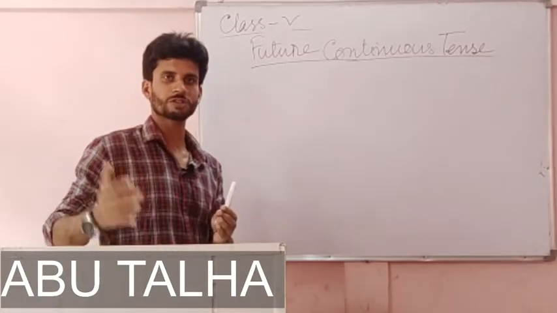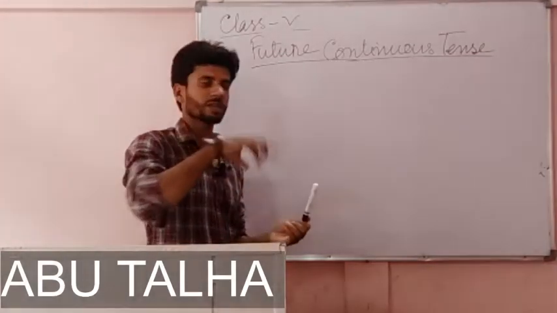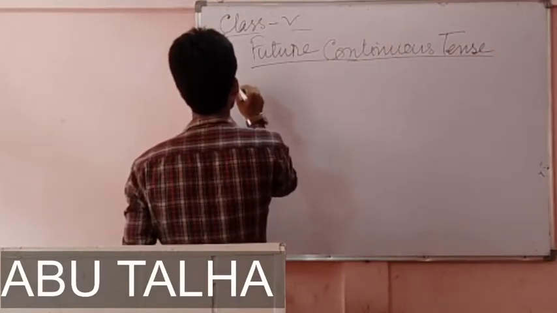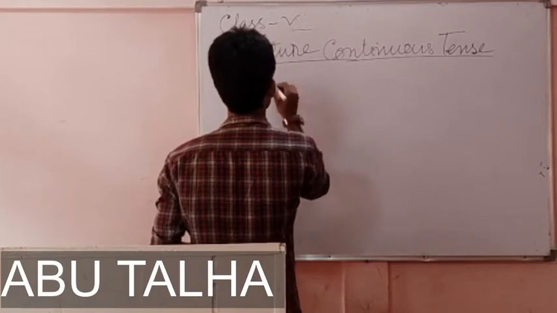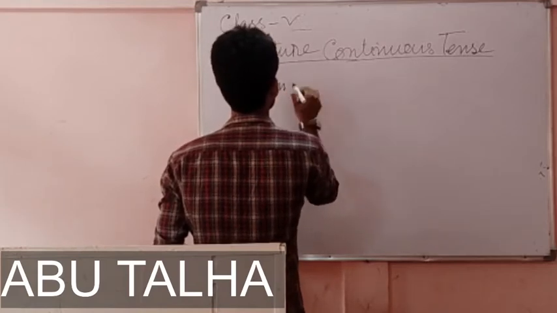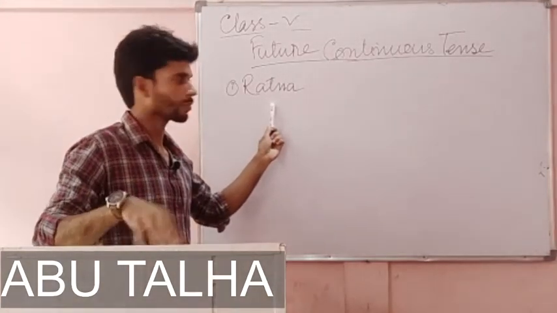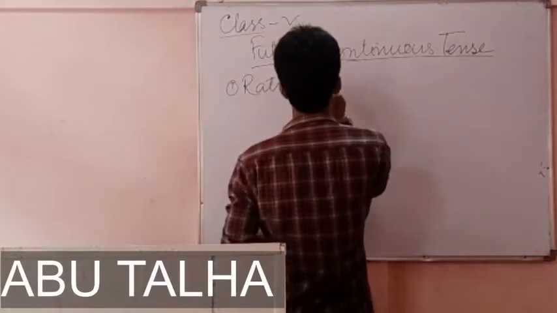Okay, now let's first talk about present continuous tense. I'm writing one sentence in present continuous tense. This sentence is there in your textbook. Now I'm writing the sentences exactly from your textbook. Ratna is learning English.